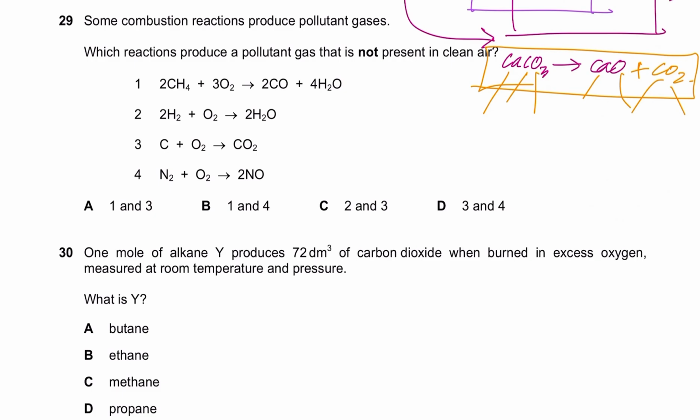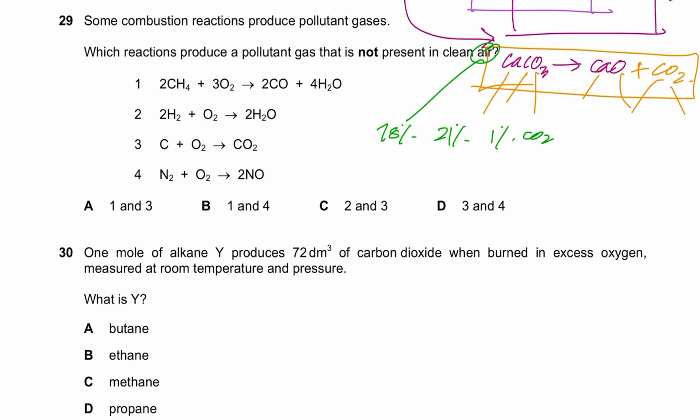Some combustion reactions produce pollutant gases. Which reactions produce a pollutant gas that is not present in clean air? Clean air means that you have about 78% nitrogen, 21% oxygen, and 1% carbon dioxide and other gases, noble gases like argon, krypton and helium, mostly argon.